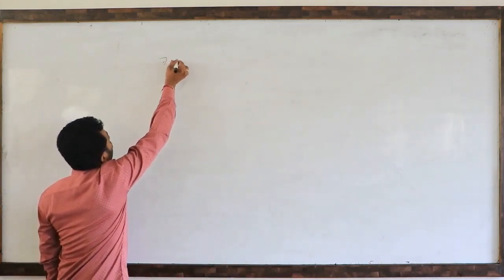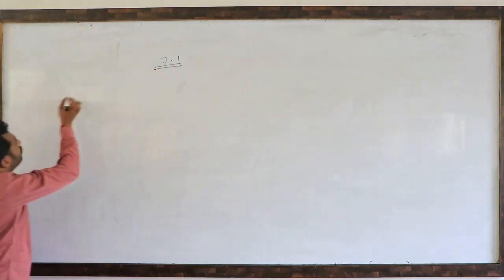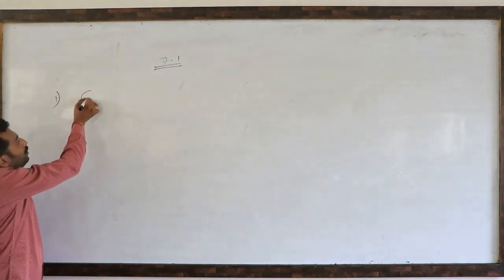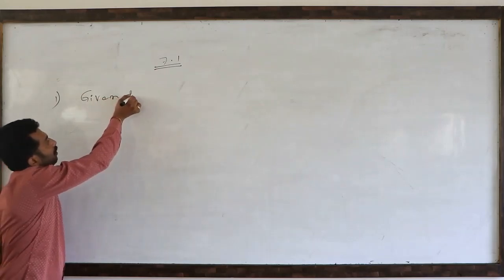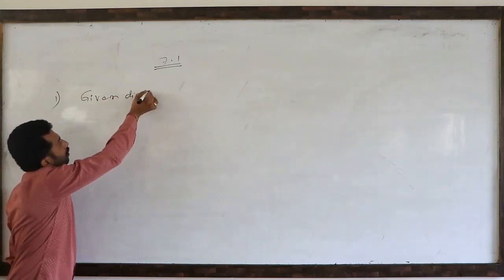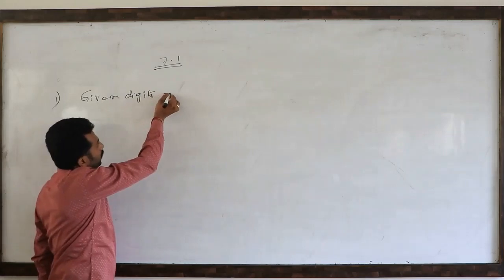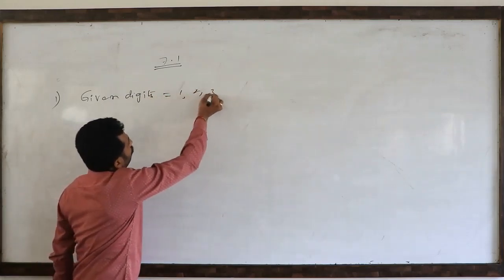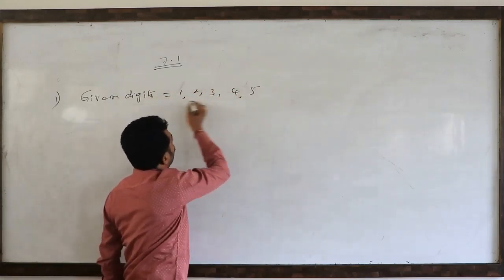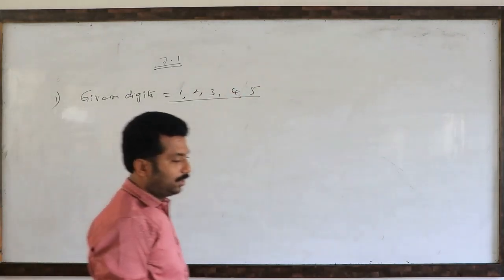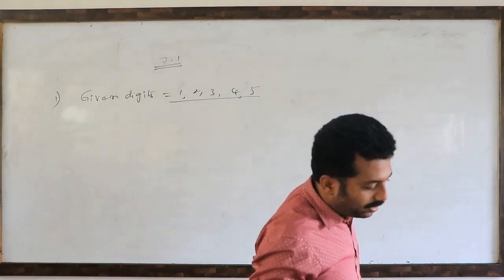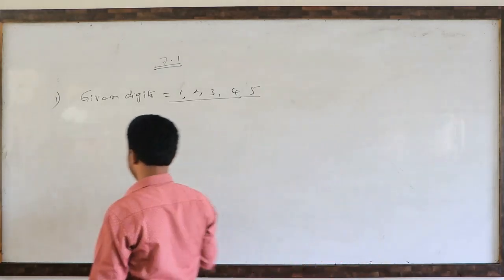Exercise 7.1, first question. So what are the given digits? 1, 2, 3, 4, 5. So there are 5 digits they gave. Again, two parts they gave. Repetition of the digits is allowed. So the first part.